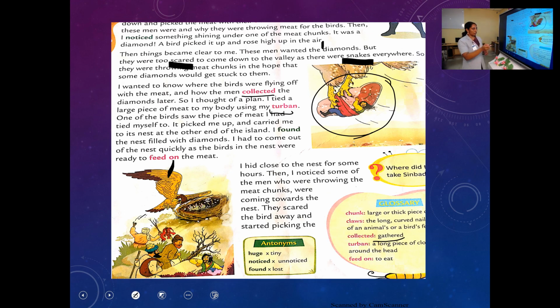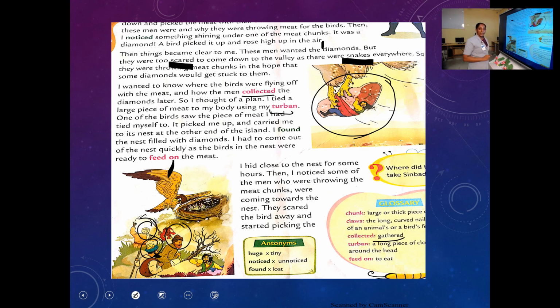Turban means what? The turban's picture is coming in the other slides. So now you can see here, these men are all wearing turbans. Okay, this is called a turban. It's a long piece of cloth around the head. So our Sinbad tied a large piece of meat to his body using his turban.